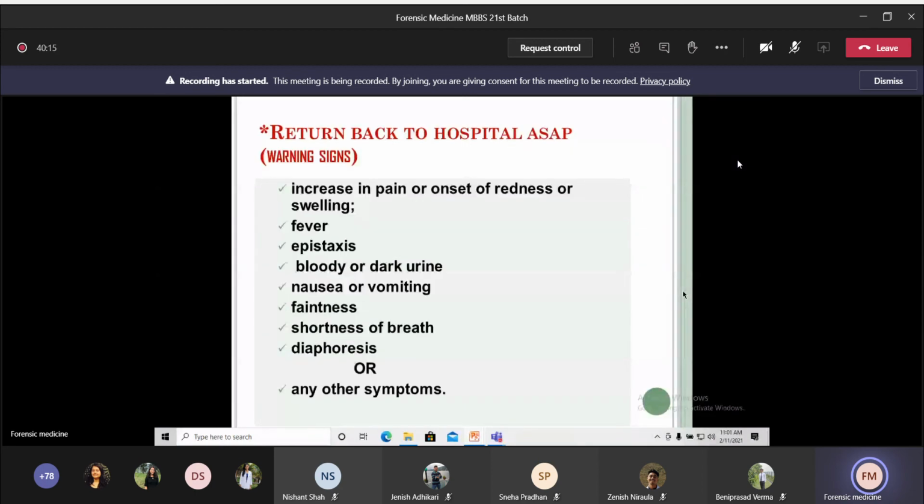Now advise the patient to come back to the hospital if he or she develops any of the following symptoms. The warning signs include increase in pain, onset of redness or swelling, fever, epistaxis, bloody or dark urine or dark stool, nausea or vomiting, faintness, shortness of breath, diaphoresis, or any other symptoms. Then advise the patient to come back to the hospital immediately.